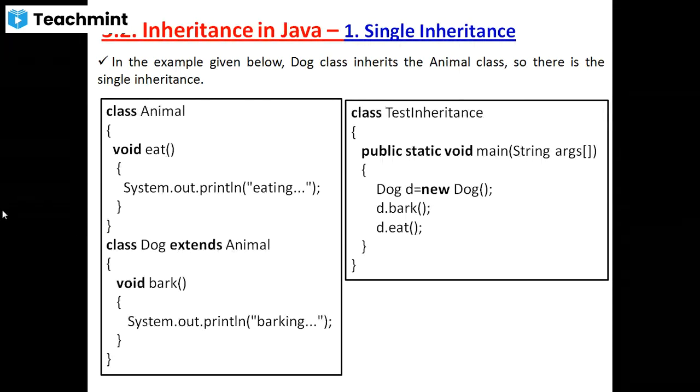Properties of superclass animal are present in the subclass dog. That's why the extends keyword indicates that whatever properties are present in the superclass are present in the subclass.